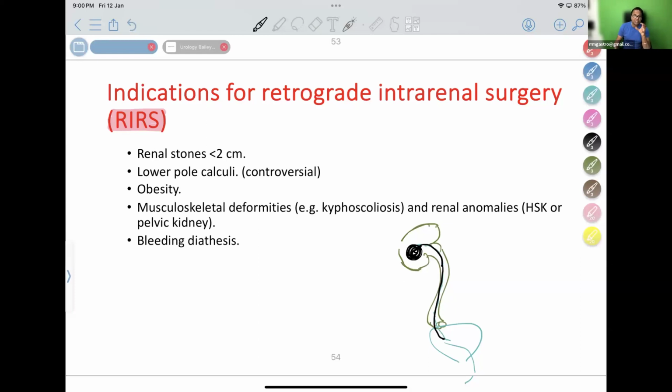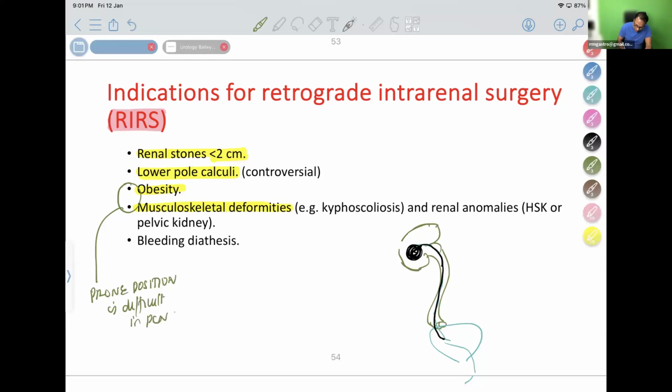There are many energy devices available now to break and take the stone. This is very useful only for stones less than 2 centimeters and only for lower pole renal stones, and very useful in obese patients and patients having musculoskeletal deformities. Why are these two points given here? Because for obesity and musculoskeletal deformity, it is very difficult to make the patient lie in prone position. Why prone position? Prone position is needed in